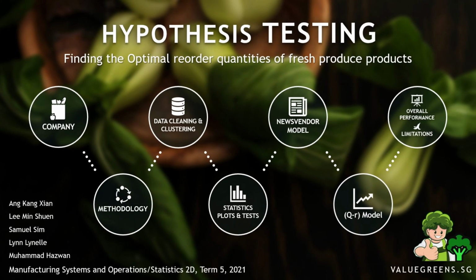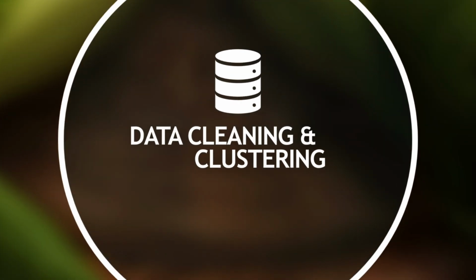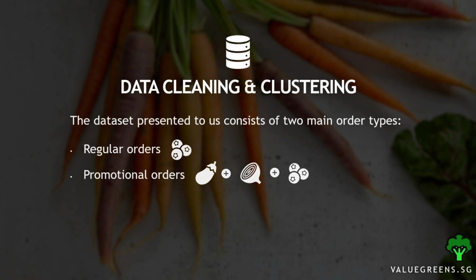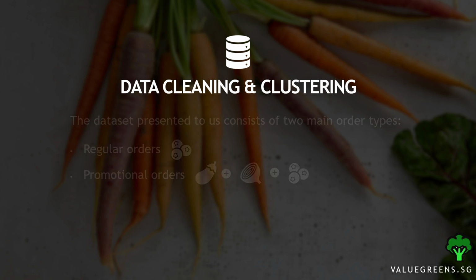Upon retrieval of the online order dataset, we started to familiarize ourselves with the type of data we were dealing with. During discussions, we realized that there are 2 main order types. 1. Regular orders, where each type of vegetable order is separated into different columns. And 2. Promotional orders, where each order consisting of 20 or 30 vegetables of the customer's choice is marked for a fixed price. We then followed these steps to have a clean, streamlined data for analysis.